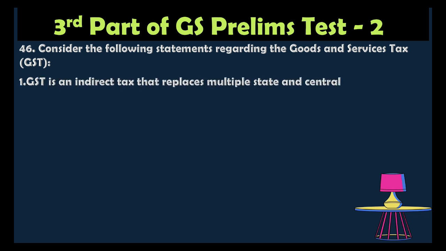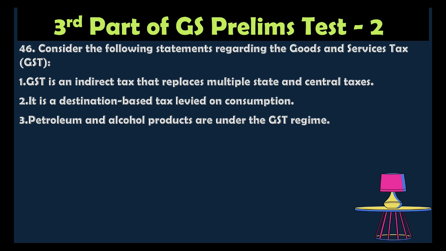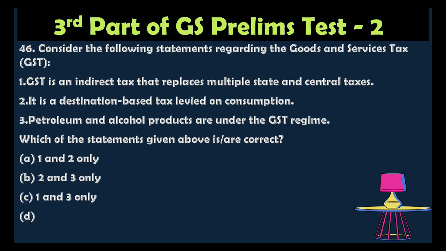GST is an indirect tax that replaces multiple state and central taxes. It is a destination-based tax levied on consumption. Petroleum and alcohol products are under the GST regime. Which of the statements given above is correct? Option A: 1 and 2 only, option B: 2 and 3 only, option C: 1 and 3 only, option D: 1, 2 and 3 only.